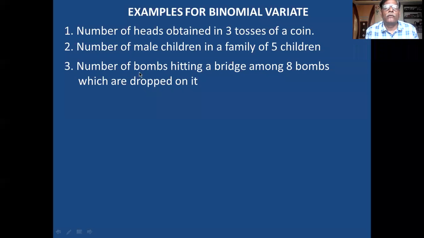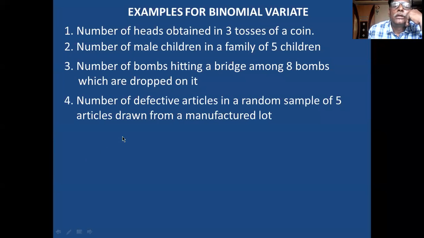Next is the number of bombs hitting a bridge among 8 bombs which are dropped on it. Suppose 8 bombs are dropped on the bridge. How many bombs hit the bridge? That means an example based on hitting the bridge or dropping bombs on a bridge. Third type of example.